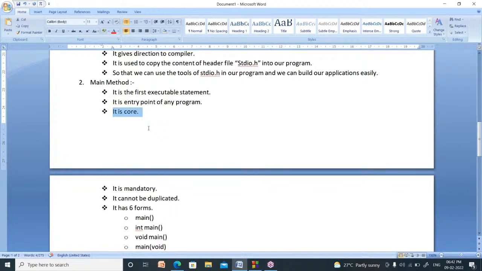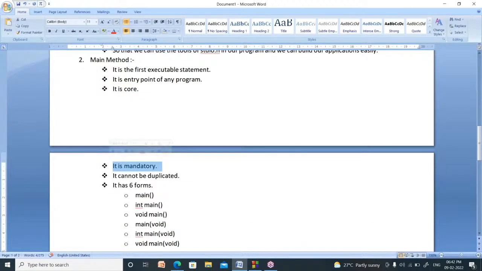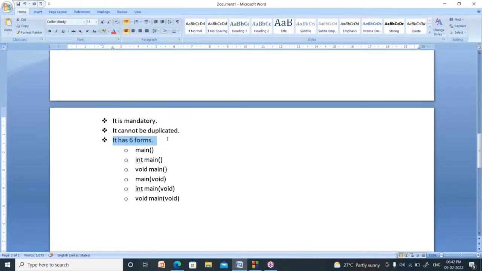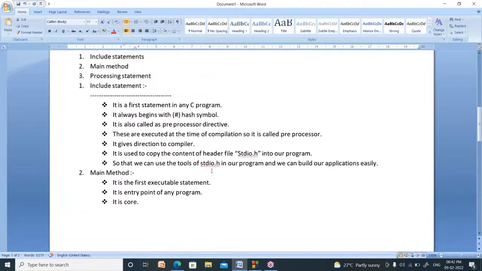It is core. Core means it is compulsory, very, very important. It is mandatory, which means you cannot write a C program without the main method. So it is a mandatory function. Now, it cannot be duplicated. You cannot write the main method more than once. It has six forms: main, int main, void main, main of void, int main of void, void main of void. There are six forms.